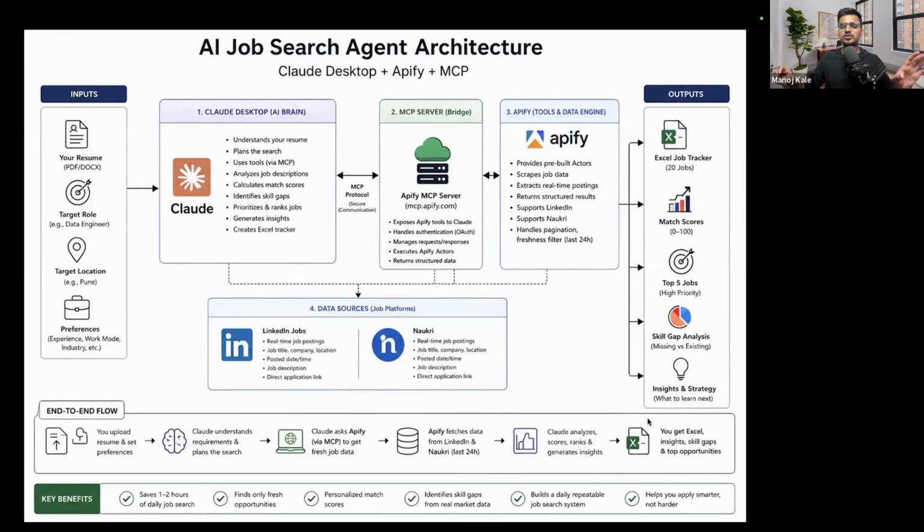It will find the matching jobs and create one Excel sheet, and from that Excel sheet you will get the direct links for applying. You can do this for any job, not only IT jobs, but any business job, manager position, sales position, any position you are looking for. But since I am in IT, I will show you specifically for IT jobs.